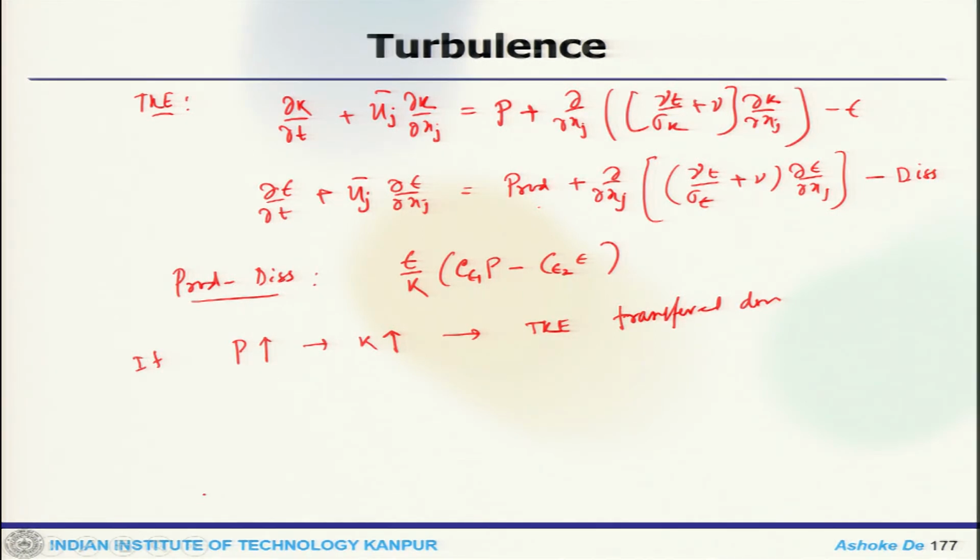Now, the energy cascade acts at the time scale k by epsilon, so if your epsilon increases, it tends to decrease the turbulent kinetic energy.